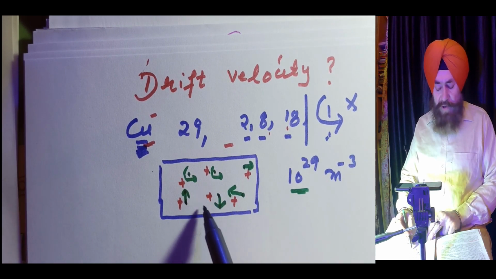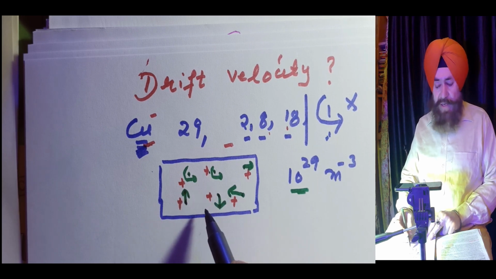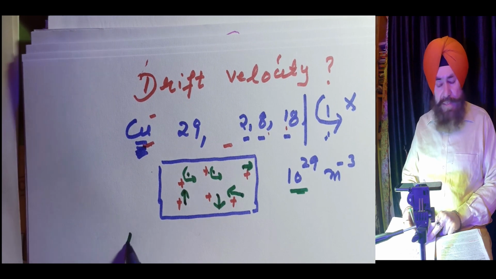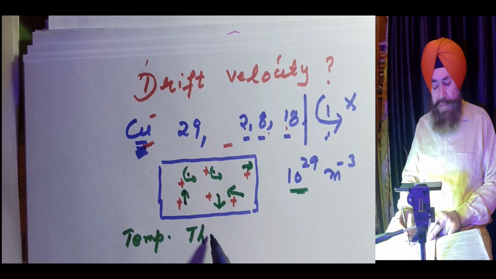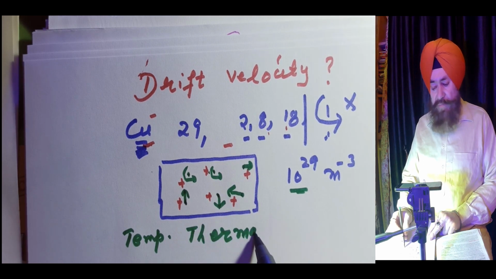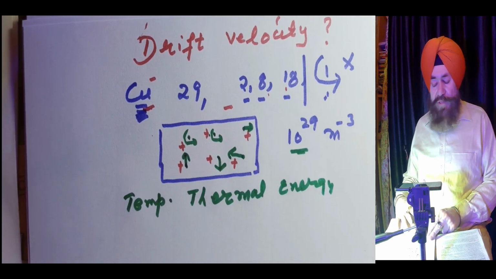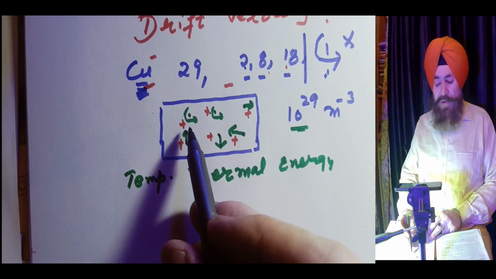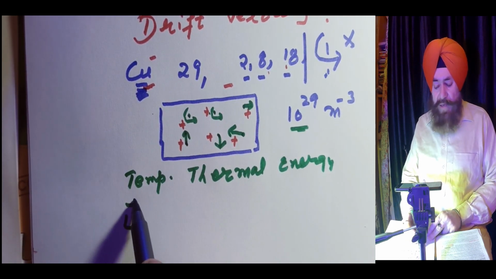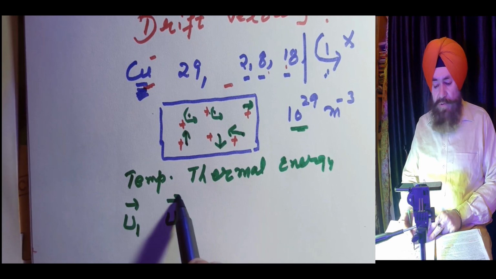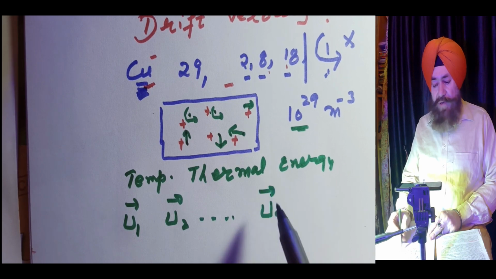You know what is the reason of this randomness or random velocities? The reason of random velocity is the temperature, or you can say thermal energy. So of course, every electron is moving with different thermal velocity, like maybe U1, U2, and if there are n electrons, Un.